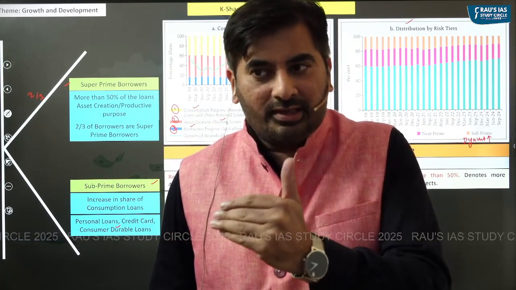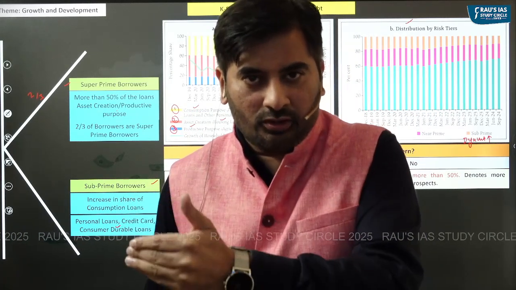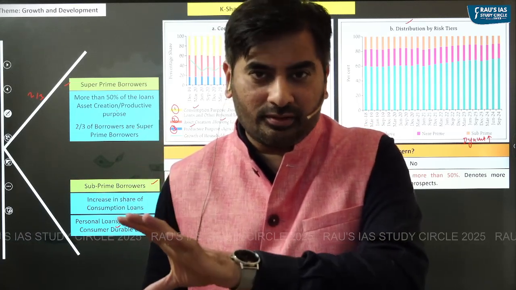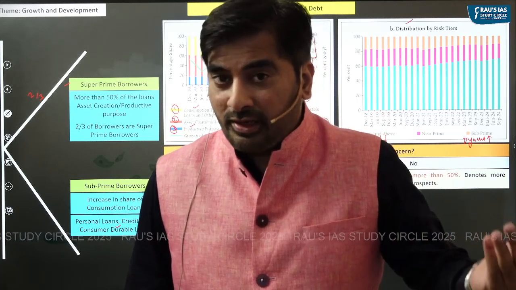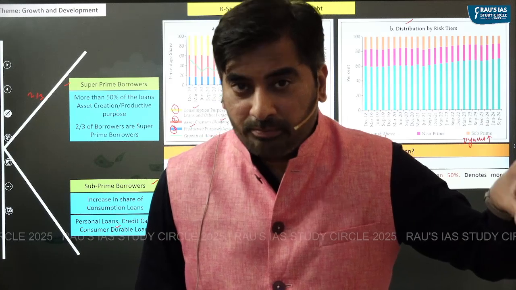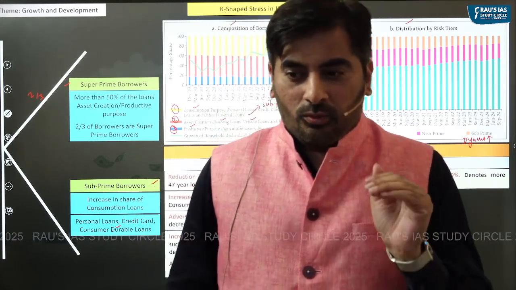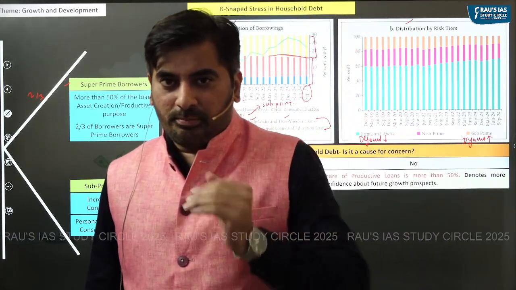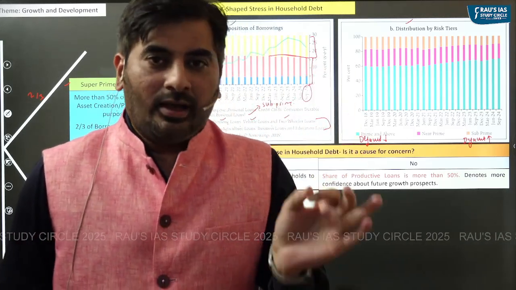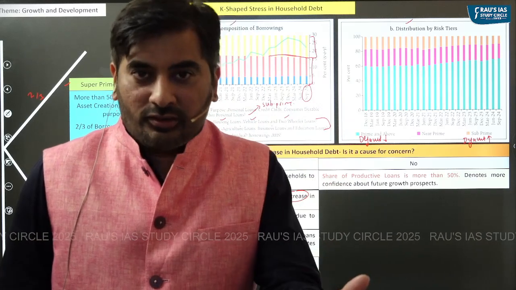Right now, the percentage of consumption loans is quite low, 40 to 45%. More than 50% of the loans are for asset creation and productive purposes. So most people are taking loans for a good purpose, that is to make investments as well as create assets, which is good for the economy.